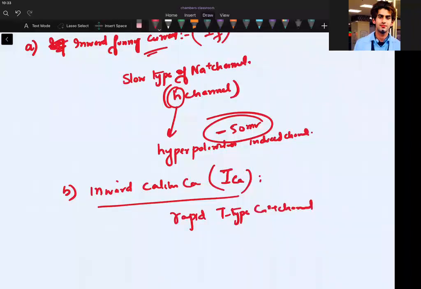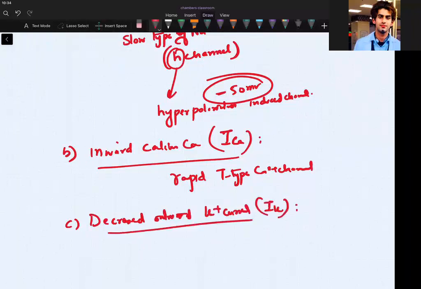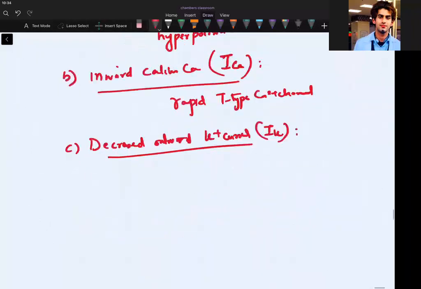And then we have a decreased outward potassium current, so IK. What happens is that there is a reduced potassium permeability and increased permeability of sodium, IF.